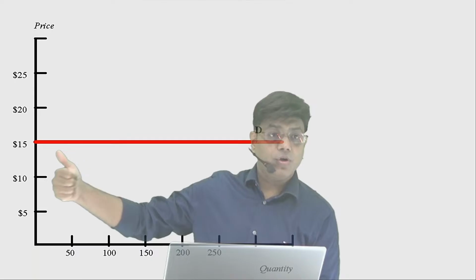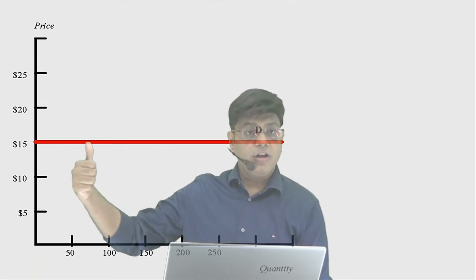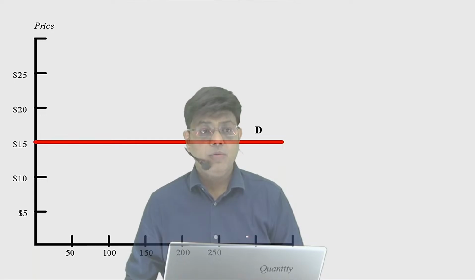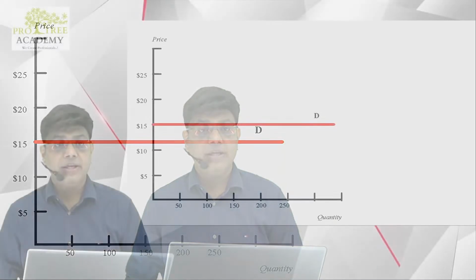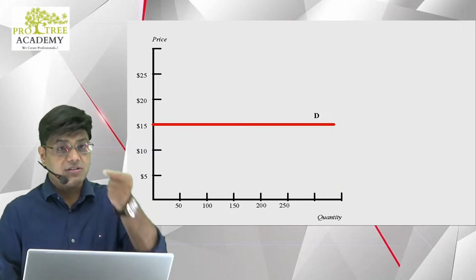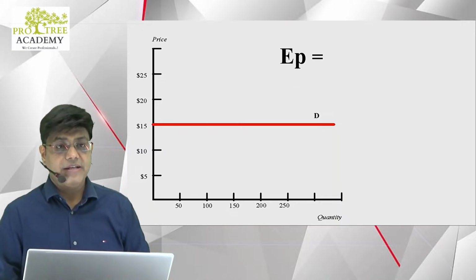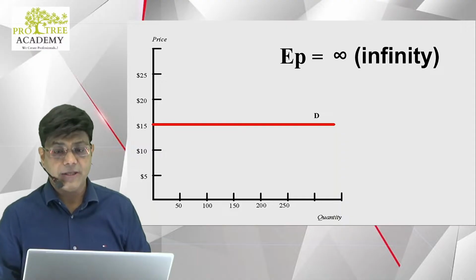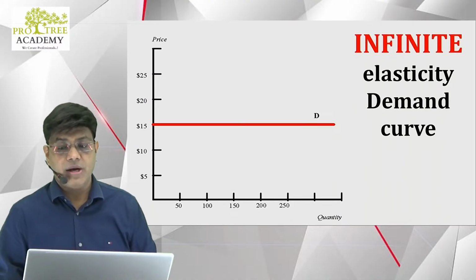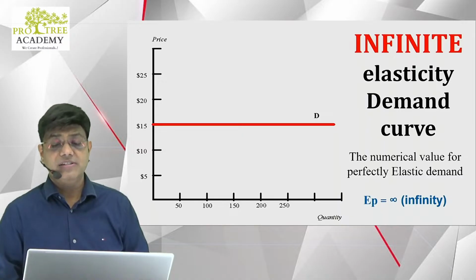The price of the good is $15 throughout, and if the price changes, people will refrain from buying your product. In such a case, when there is a dramatic change in the quantity demanded with a slight change in the price, price elasticity of demand is infinity. This is infinite elasticity of demand. The value of EP, price elasticity of demand, is infinity.